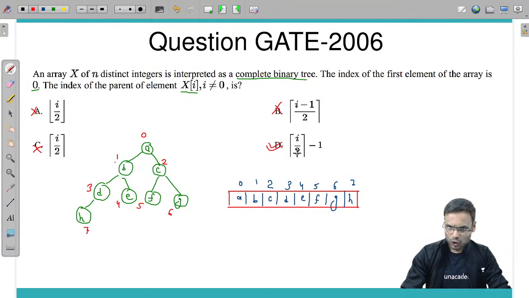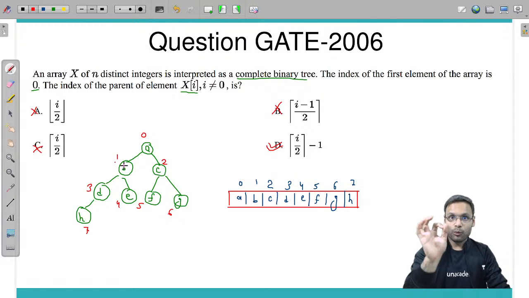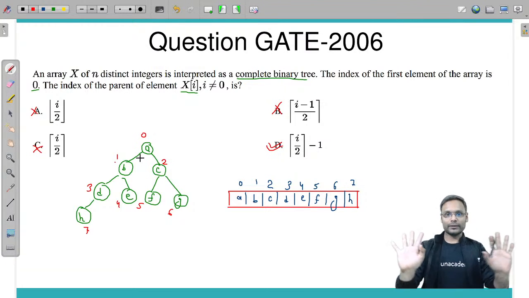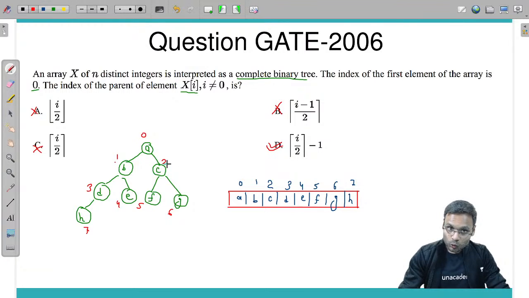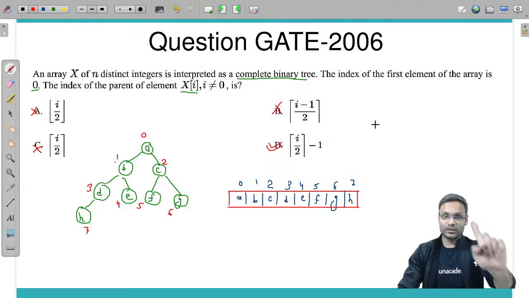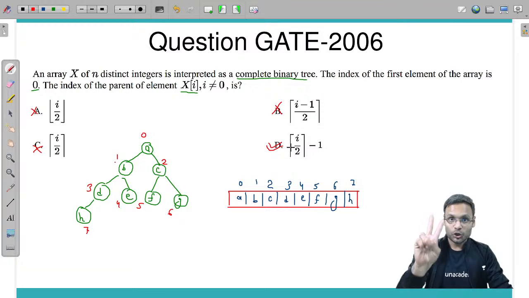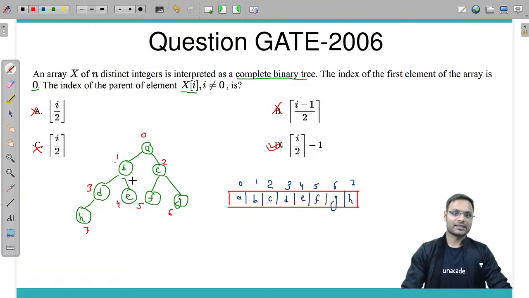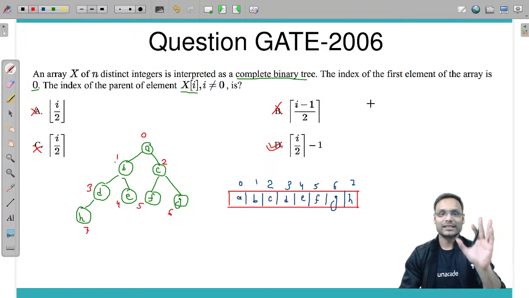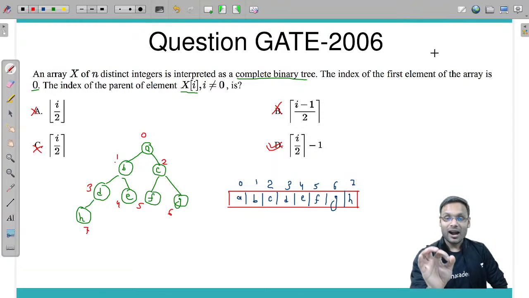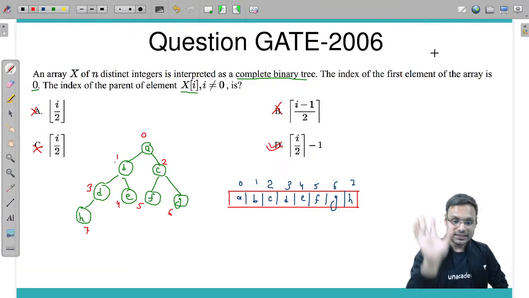Let's see. I by 2: 1 by 2 is 0.5, ceil value is 1. Minus 1 is 0. Fine. I by 2: 2 by 2 is 1. Minus 1 is 0. Yes, working fine. For this one we can also check 3 and 4. 3 by 2 is 1.5, ceil value is 2, minus 1 is 1. Fine. 4 by 2 is 2, ceil value is 2, minus 1 is 1. Yes. It will work for 5 and 6 also. So option D is correct to get the parent if we start the array indexing from 0.